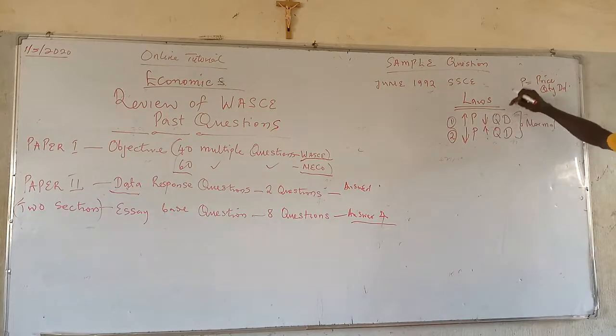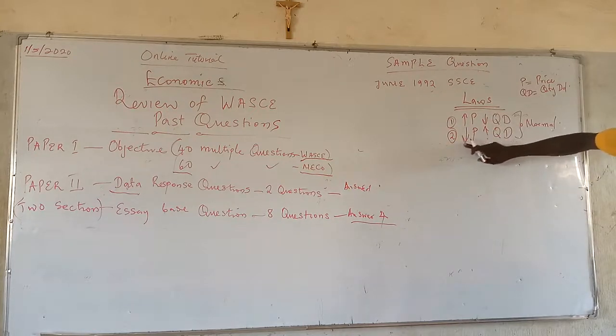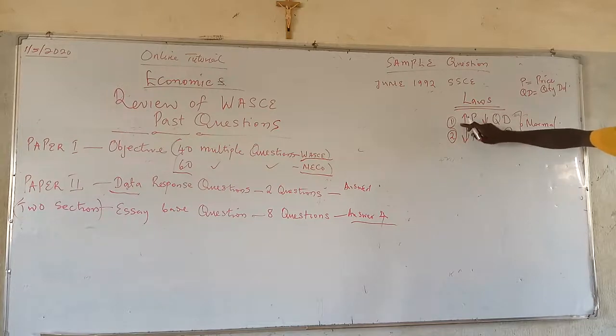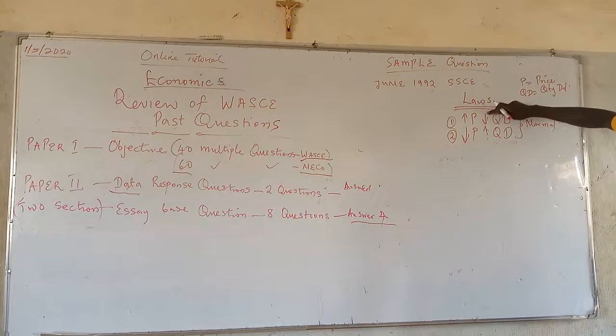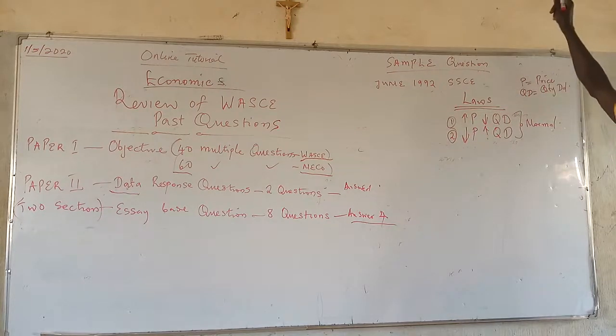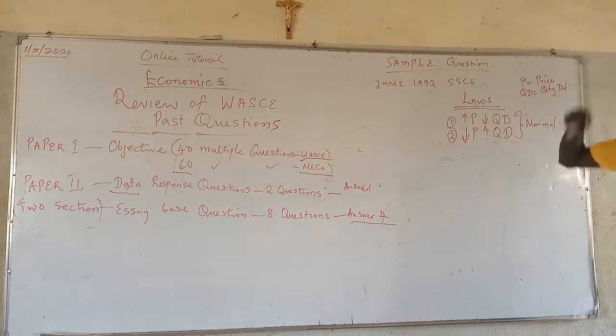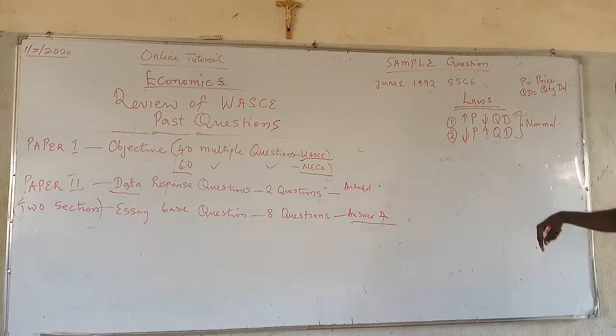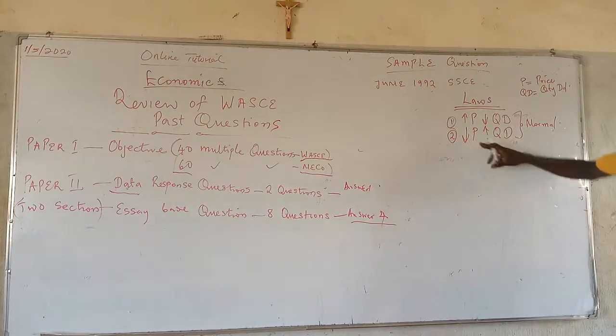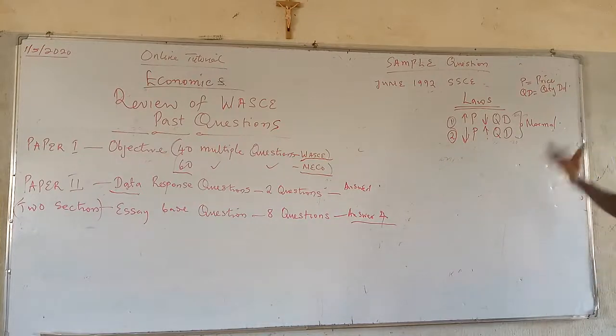The second law, the first one is: the higher the price, the lower the quantity that will be demanded. If the price increases, people drop the quantity they demand of that commodity. When the price drops, people are motivated to buy more of that commodity. It's just normal law.